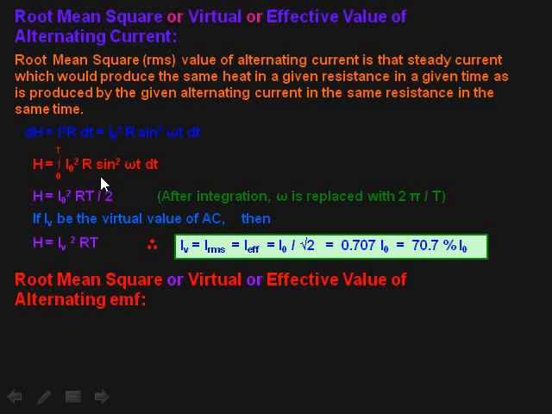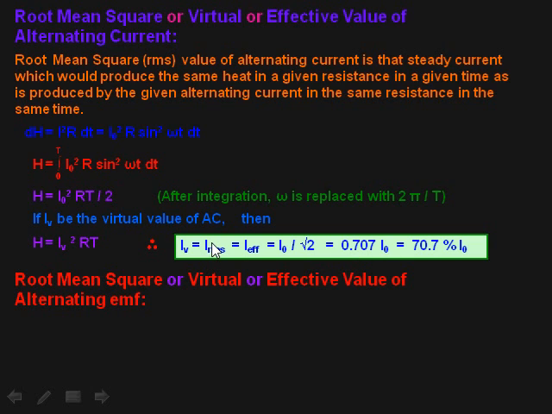After comparing these two, R and T cancel. Finally, we will get I effective square is equal to 1 by 2 I naught square, or further it can be written I RMS is equal to I naught upon root 2. When we simplify, 1 upon root 2 becomes 0.707 I naught.